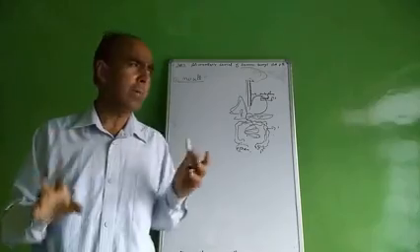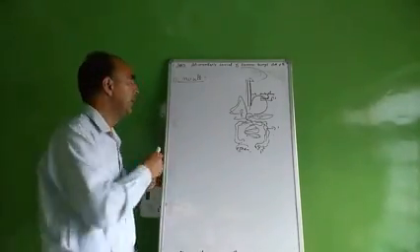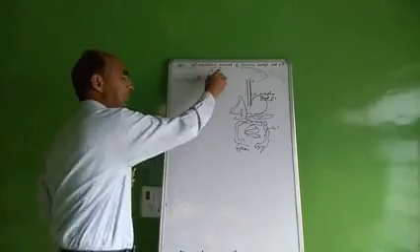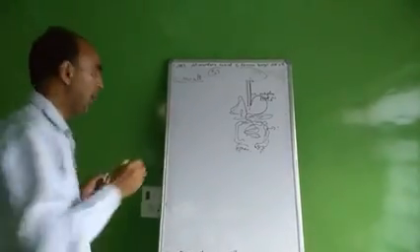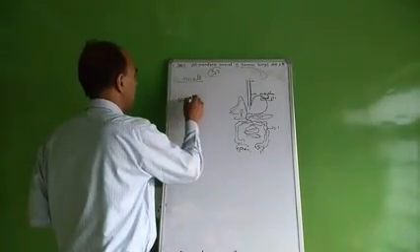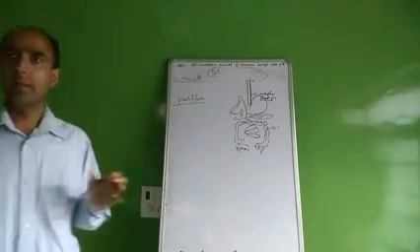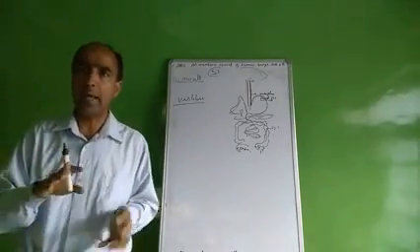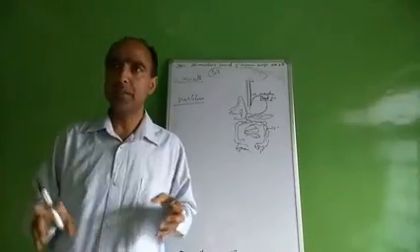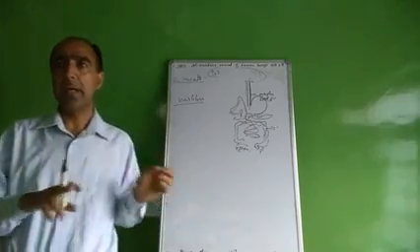The total number of teeth is 32. The mouth consists of two parts, the vestibule, a slit-like space bound externally by lips and cheeks, internally by the gums and teeth.